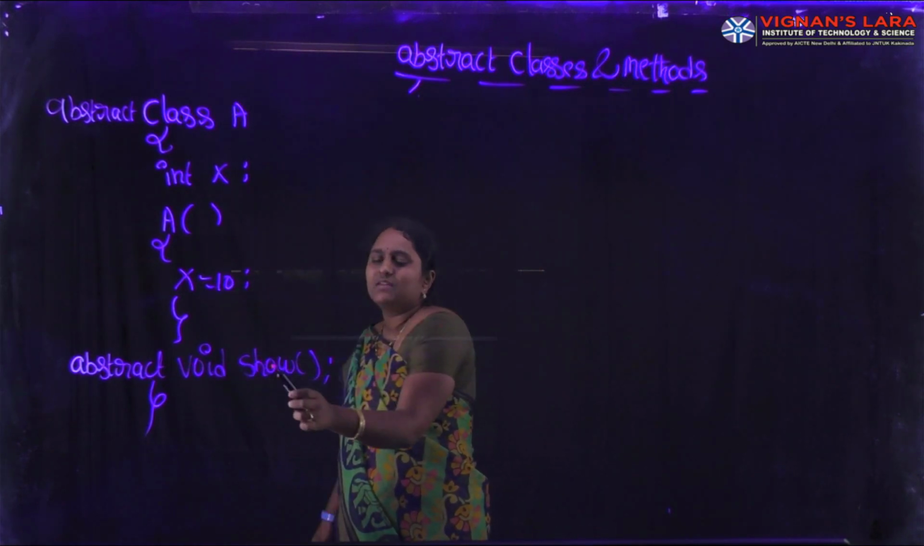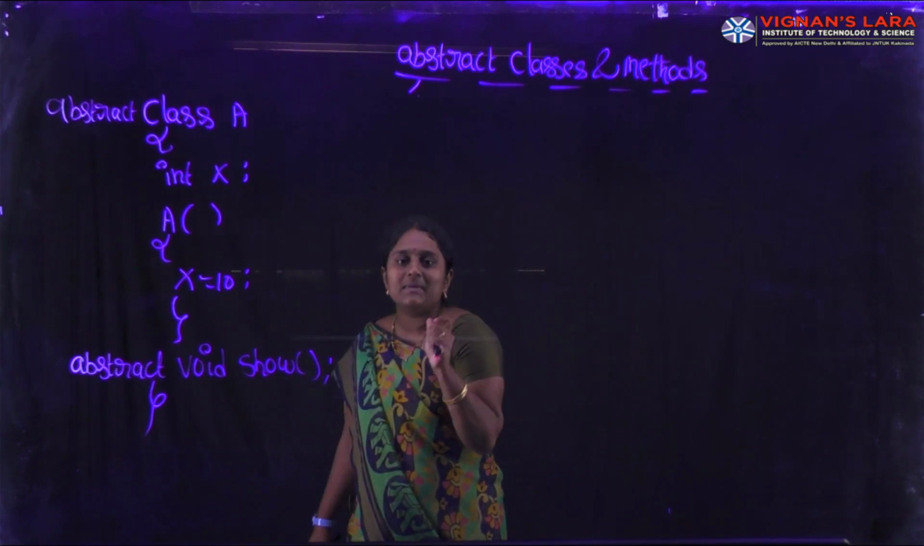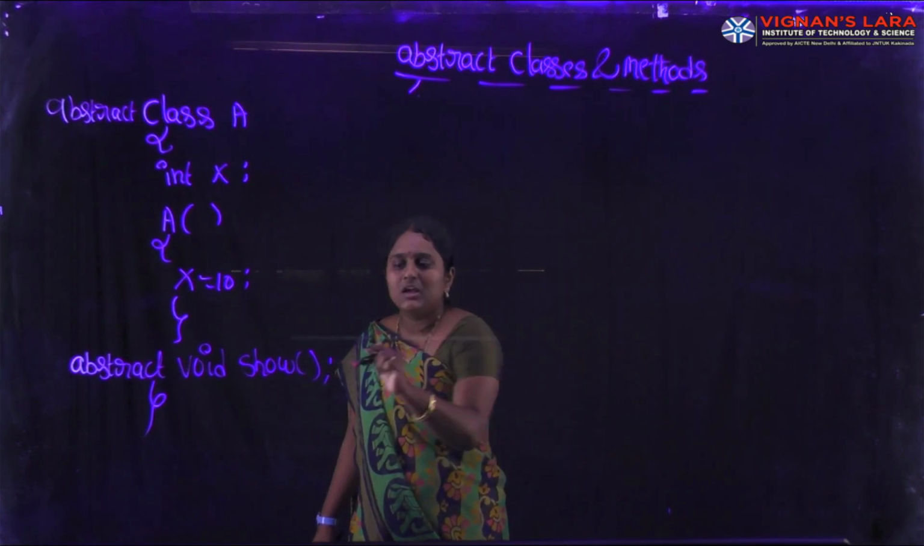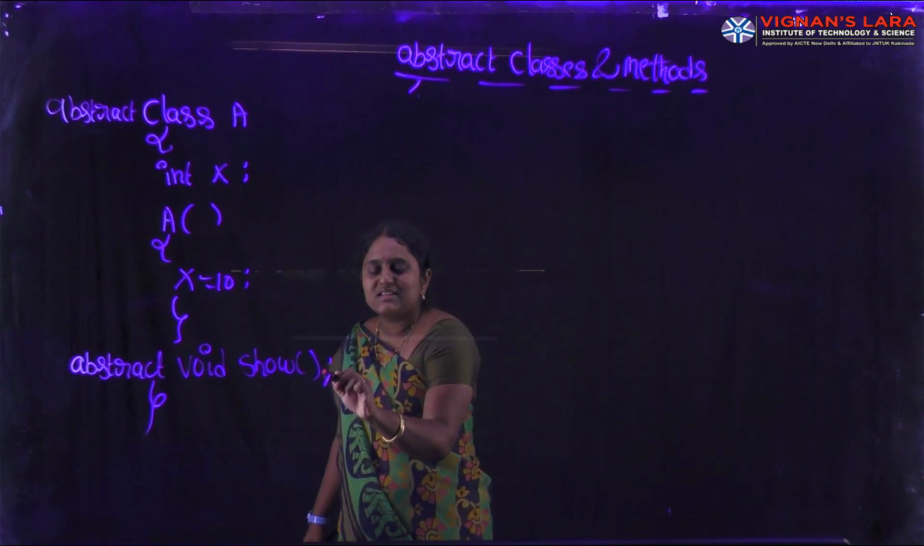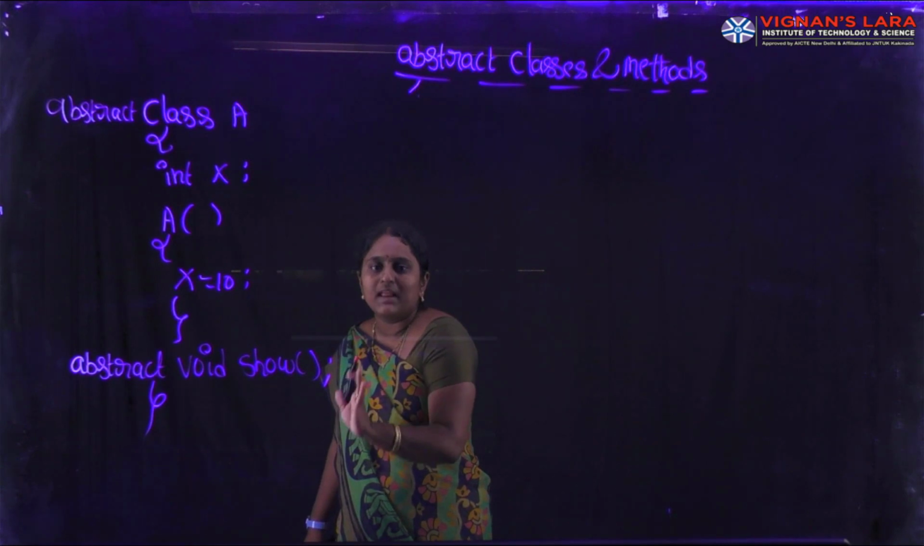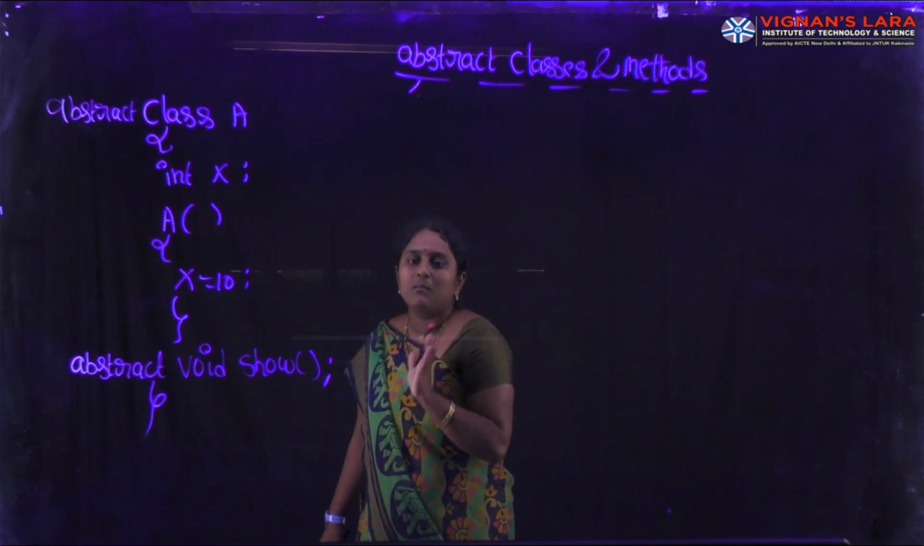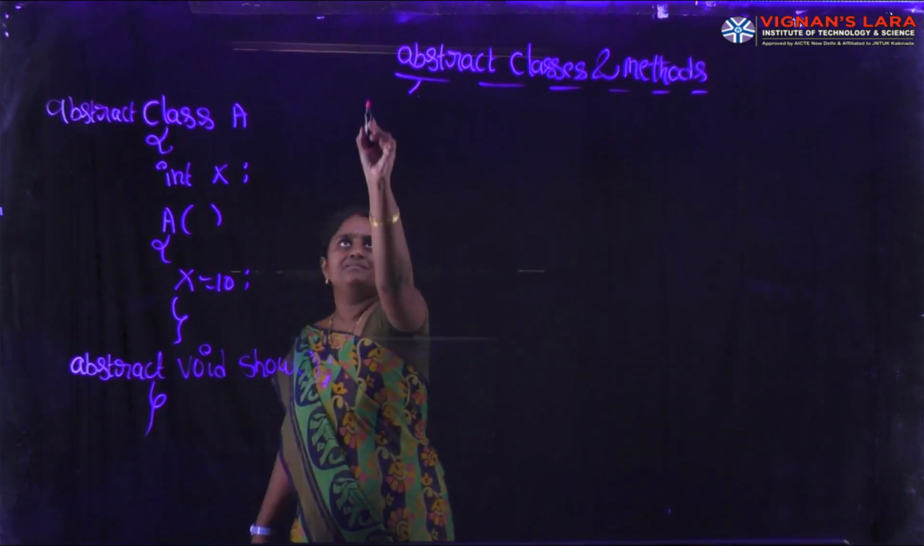Here I am defining one method, void show. It is the abstract method. An abstract method is a method without any body. For this method, we have just declared the method without any body, because an abstract method is a method without any body.